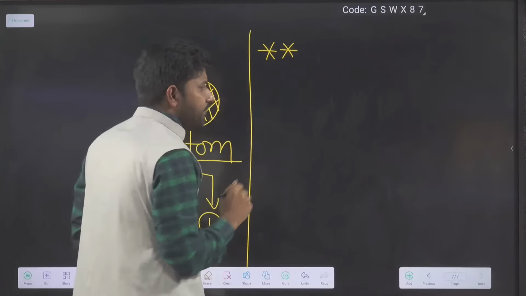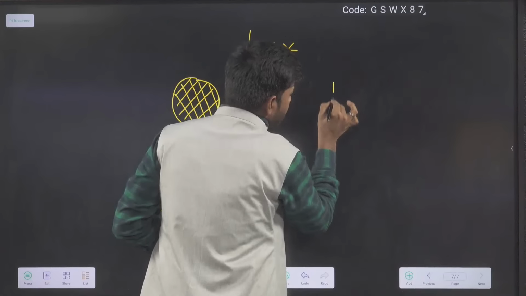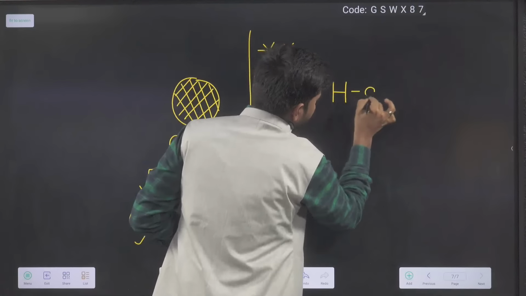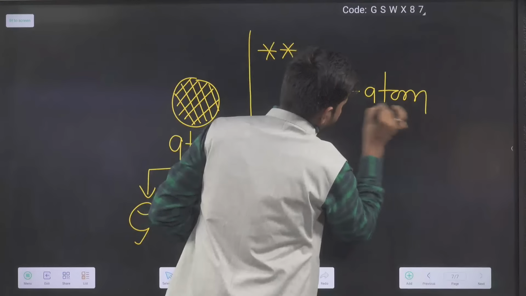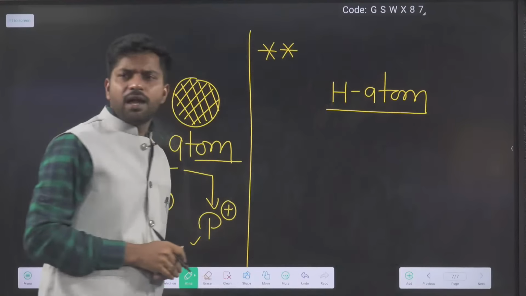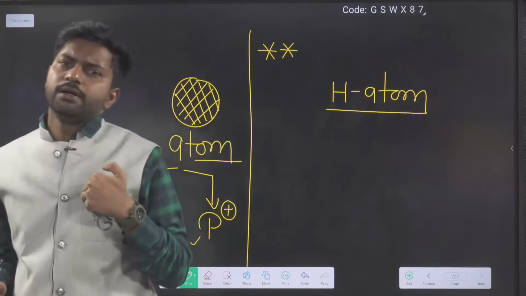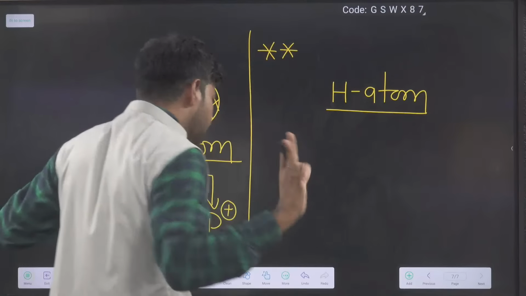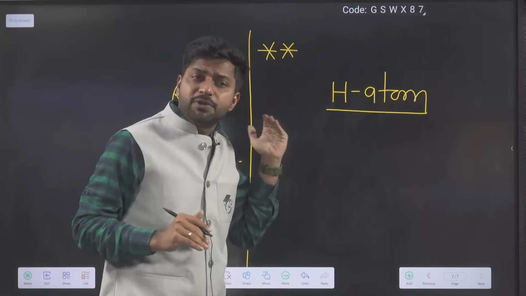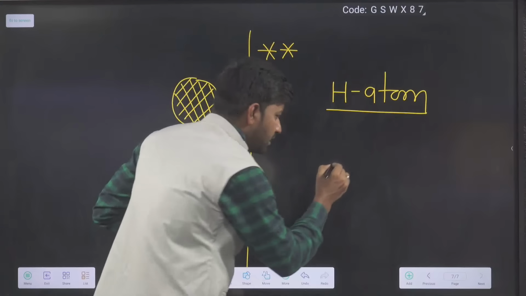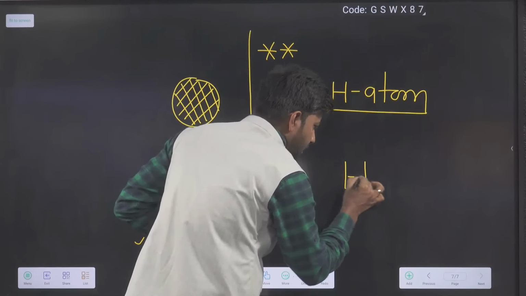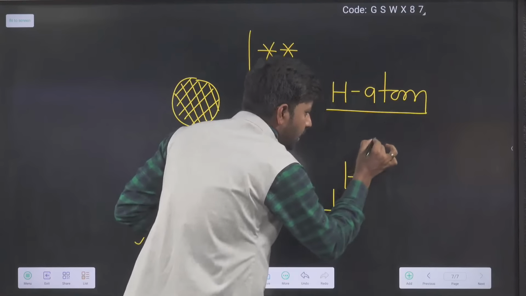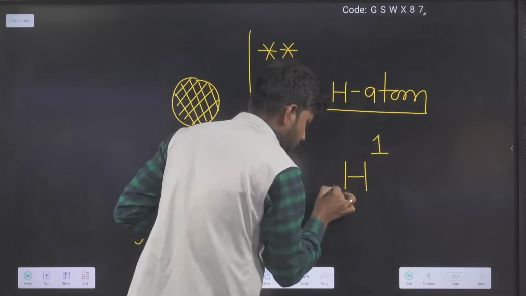The first atom they took was the hydrogen atom, the H atom. I have an idea, and you also have an idea, about the hydrogen atom. If we represent it, we represent the hydrogen atom like 1H1. In which manner?